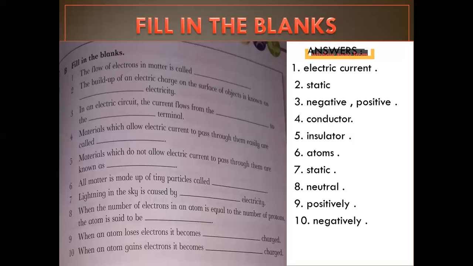Number 8. When the number of electrons in an atom is equal to the number of protons, the atom is said to be neutral. Number 9. When an atom loses electrons, it becomes positively charged. Number 10. When an atom gains electrons, it becomes negatively charged.